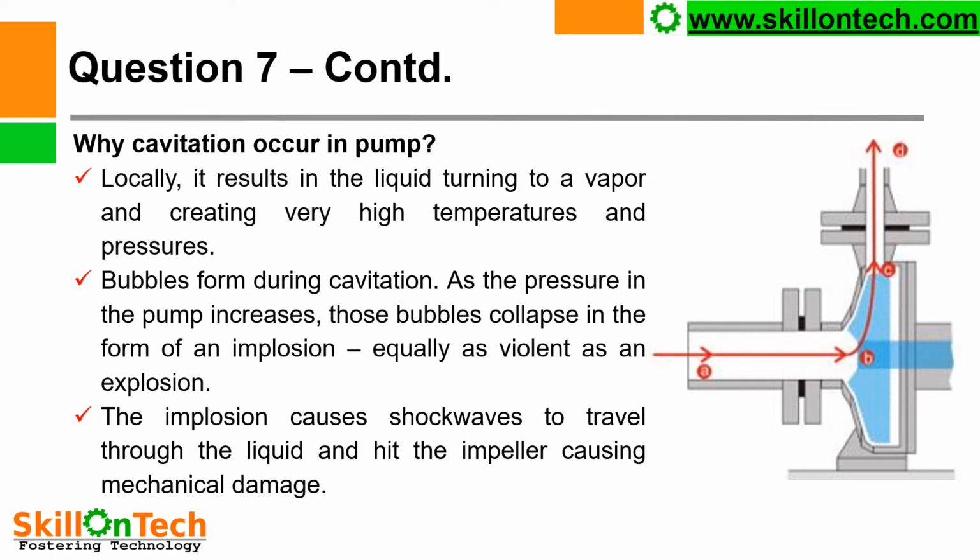Locally it results in the liquid turning to a vapor and creating very high temperatures and pressures. Bubbles form during cavitation. As the pressure in the pump increases, those bubbles collapse in the form of an implosion as violent as an explosion. The implosion causes a shock wave to travel through the liquid and hit the impeller, causing mechanical damage.